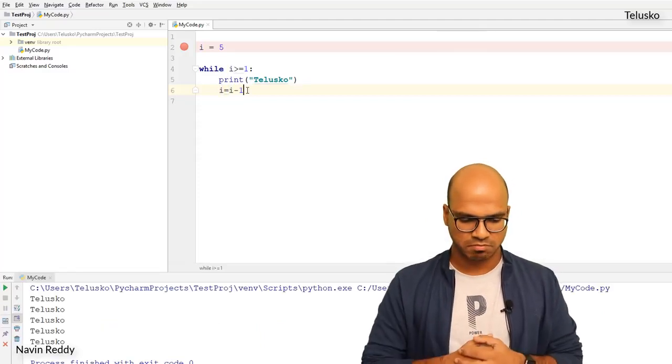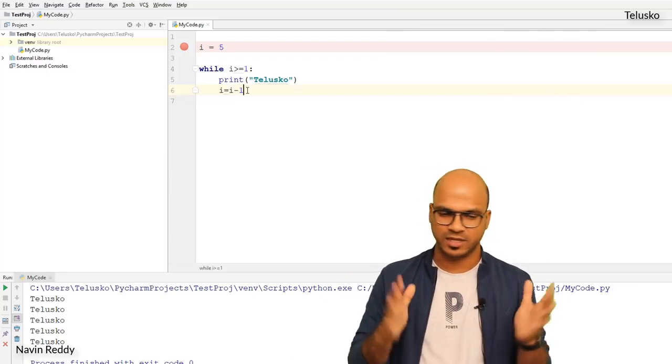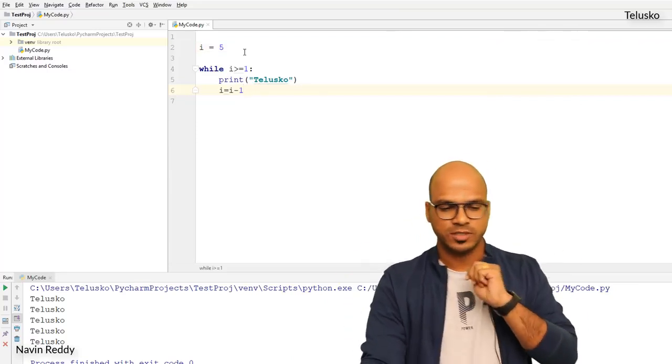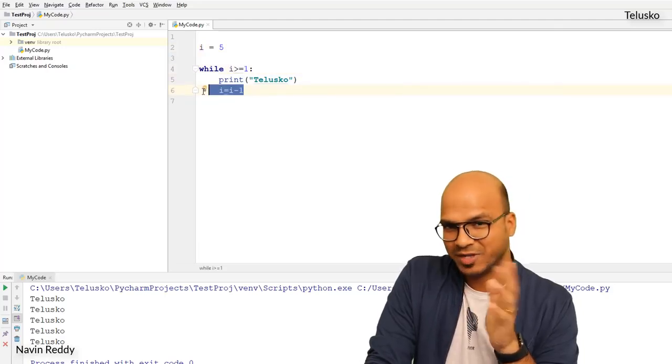Let's run this code. It works. You can see we got 5 times hello. So we can go ascending or we can do descending, your choice. So there are 3 things important here. 1, assign the value, then condition, and then increment or decrement.